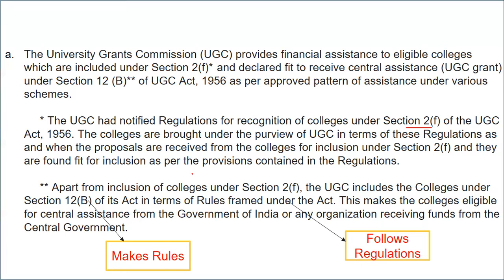So 2F is basically about rules and regulations, that is policies, or norms you can say. And 12B makes those rules. So UGC makes the rules, 12B makes the rules, and 2F follows the rules.